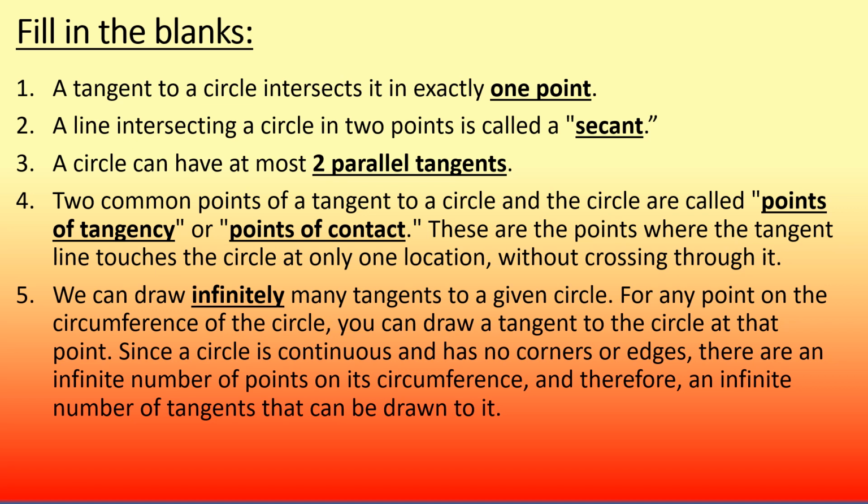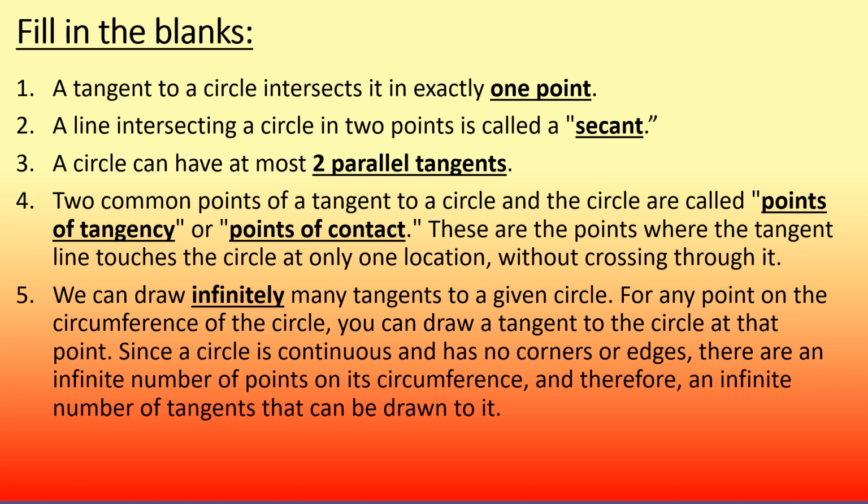Fill in the blanks. A tangent to a circle intersects it in exactly 1 point. A line intersecting a circle in 2 points is called a secant. A circle can have at most 2 parallel tangents. The common point of a tangent to a circle and the circle is called the point of tangency, or point of contact. This is the point where the tangent line touches the circle at only one location, without crossing through it.